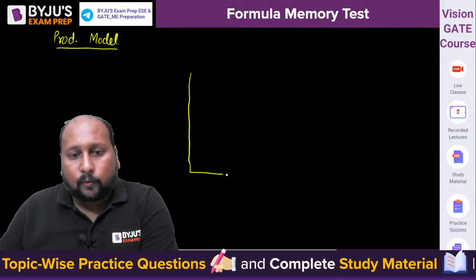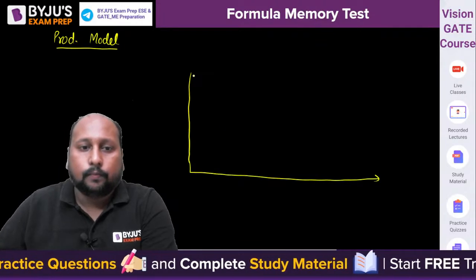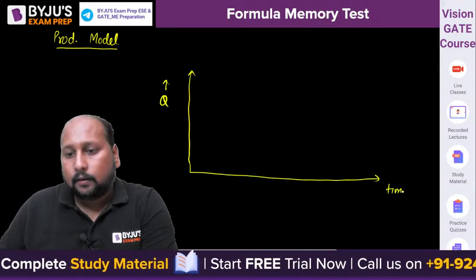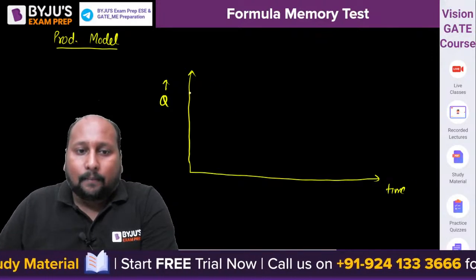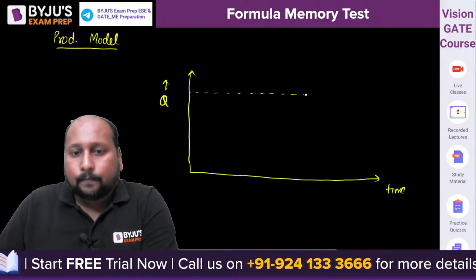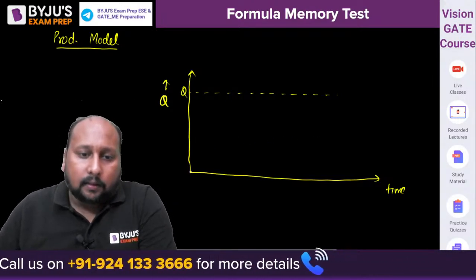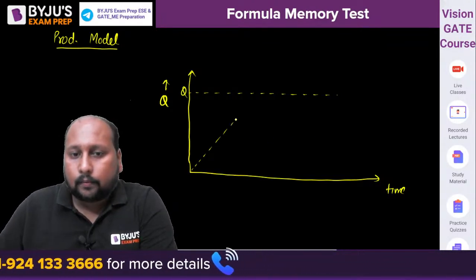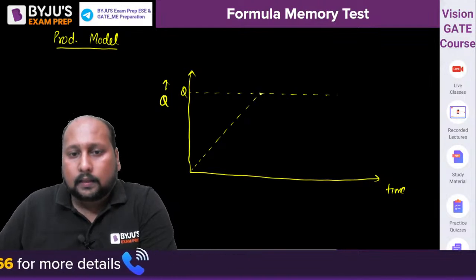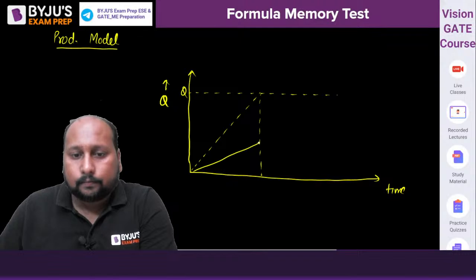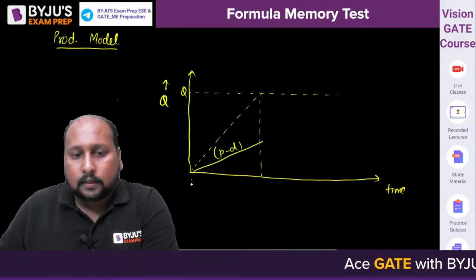On the y-axis we have Q, and on the x-axis we have time. Okay, so this is your maximum inventory, let us suppose that is Q. Fine, and this is the production level P, and this is the time of production TP, and this is P minus D, and this is your TP.